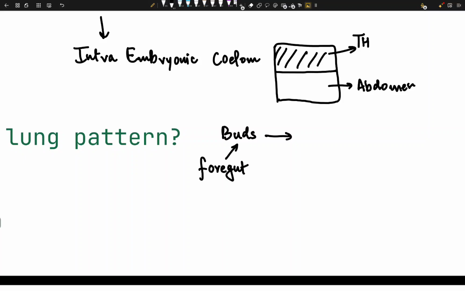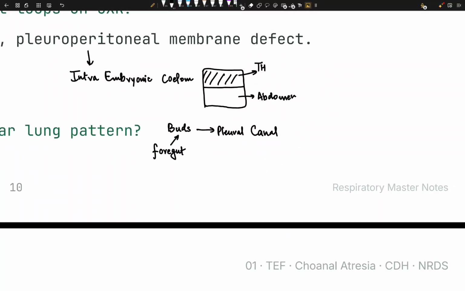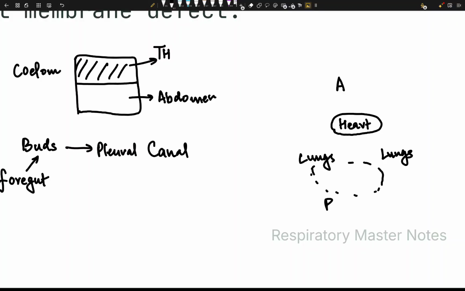Now, don't ask me where the foregut comes from. So the foregut actually gives buds, and the buds give us the pleural canal, okay? I want you to think like this. This is the anterior view, this is the posterior view. Here is the heart itself. Now we're gonna have lungs here, and lungs here too, and this is a space.